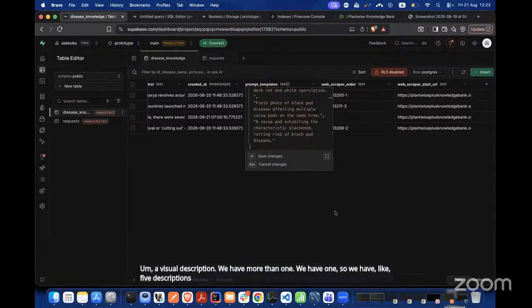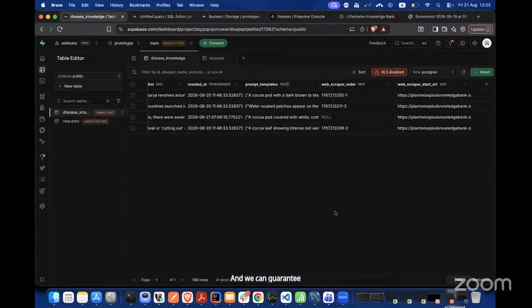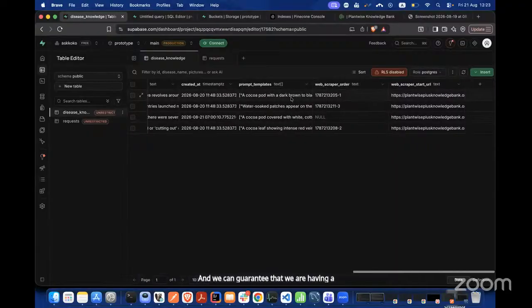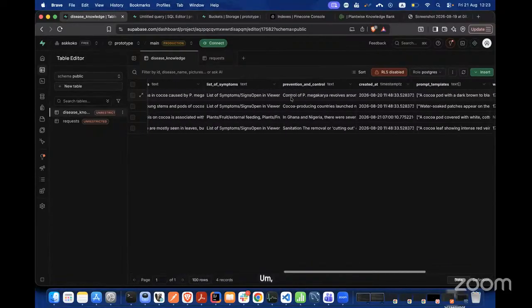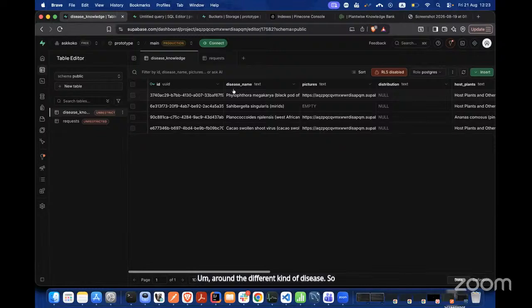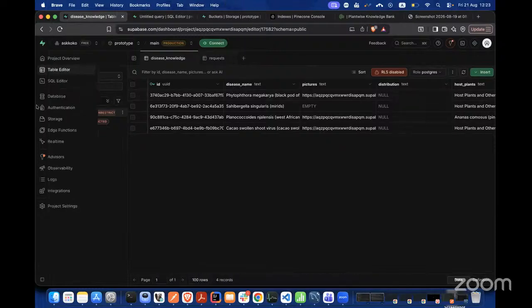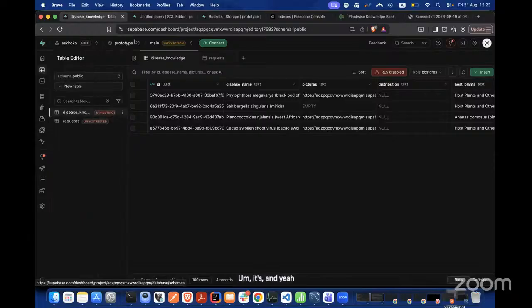This can always improve to whatever number, and we can guarantee a better suggestion as we improve our database around the different kinds of disease. We also have this storage. Hold on, trying to move this thing.